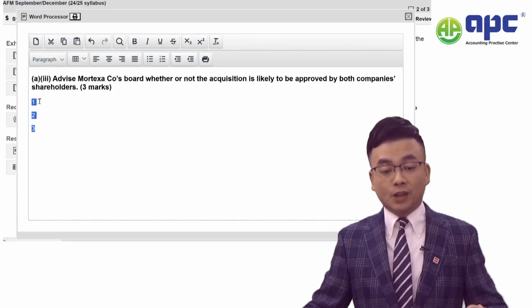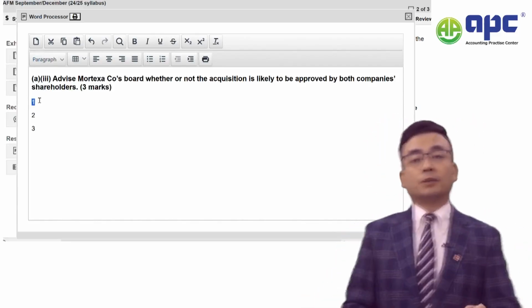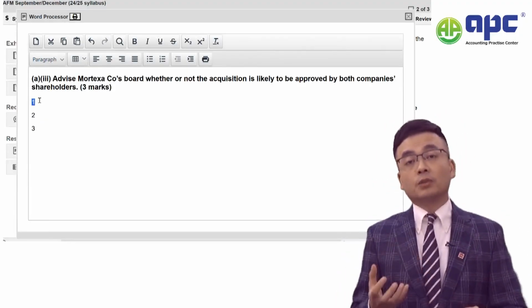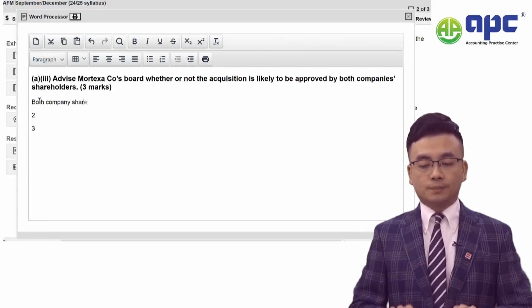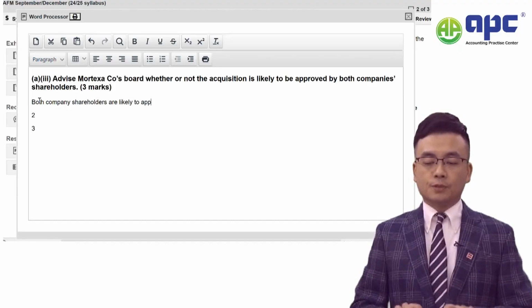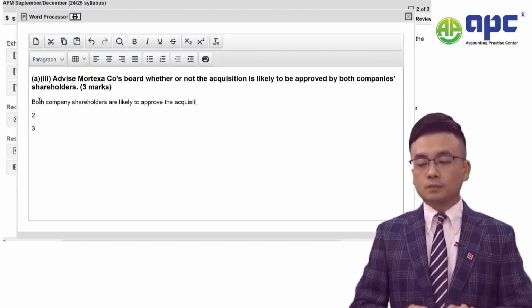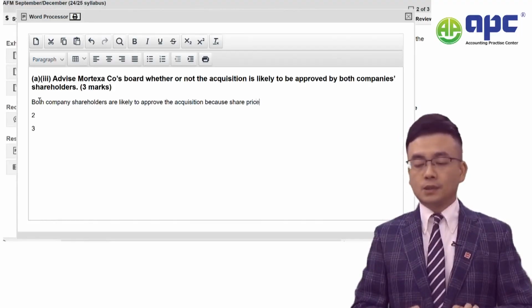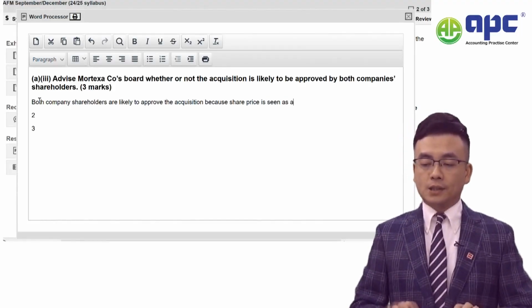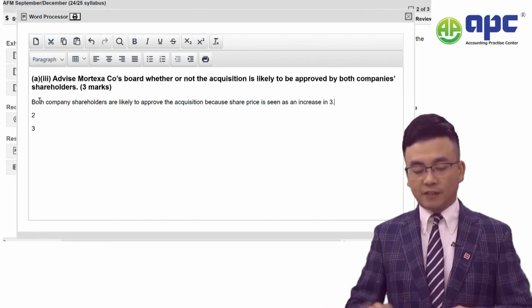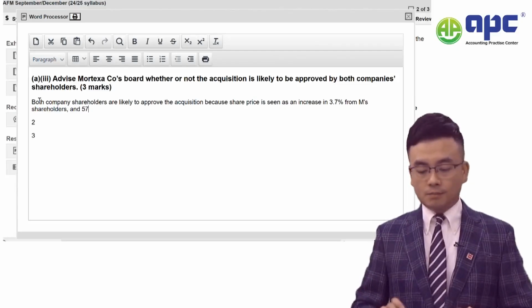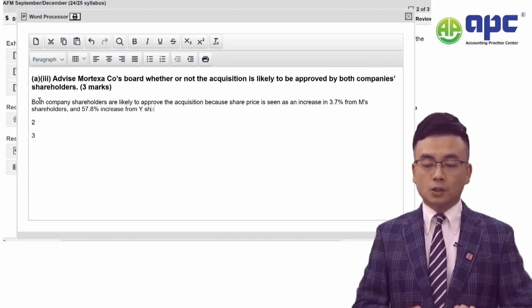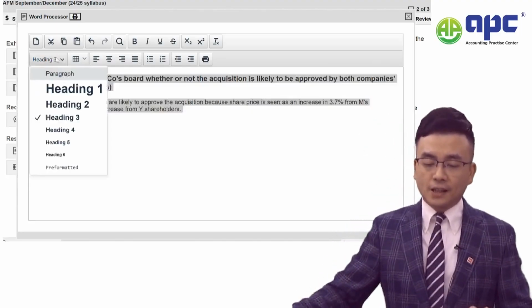I will say that for both companies' shareholders, one seeing the increase of 3.7%, one seeing an increase of approximately 57% in share price, I would say that both companies' shareholders are likely to approve the acquisition, because share price is seen as an increase of 3.7% for M's shareholders and 57.8% increase for Y shareholders. Now, is that the end of the story?